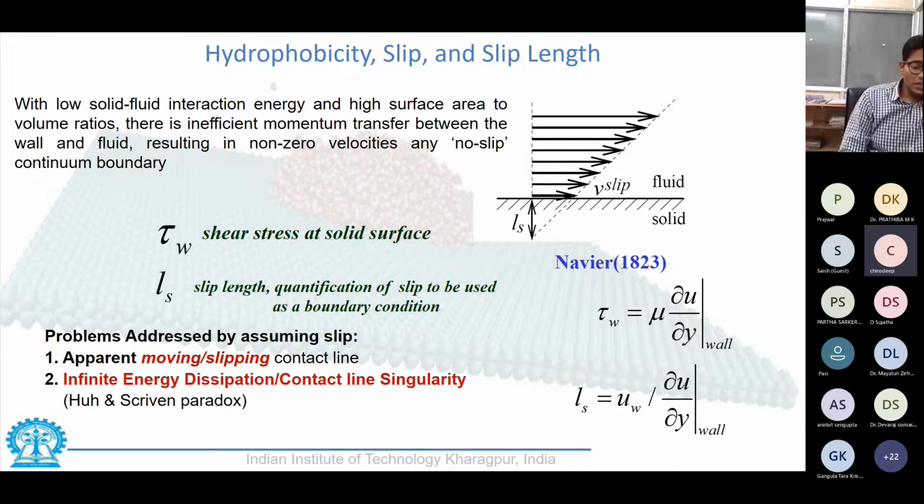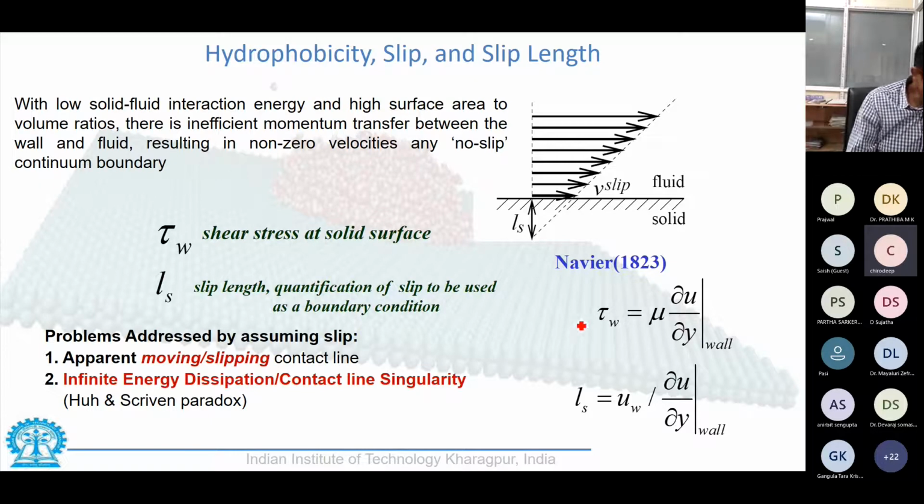Since a hydrophobic surface repels water, we would say that the slip next to the wall for a hydrophobic surface is more as compared to a hydrophilic surface. As a result, we try to define a slip, which by equation is given in terms of this.